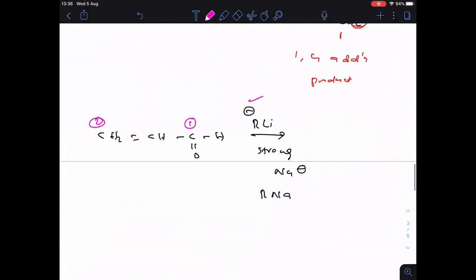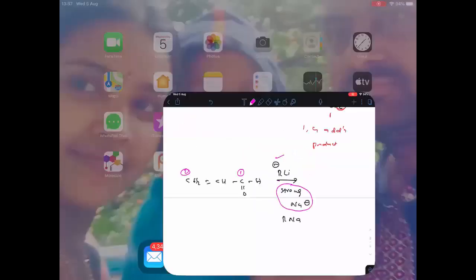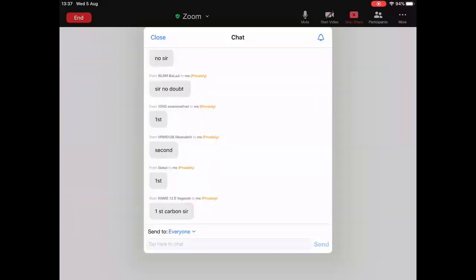And remember that R minus is the strong nucleophile, as I mentioned here. So that R minus attacks on first carbon or else second carbon, because both are positively charged, that I had shown you in the resonance hybrid. Come on, tell me your answer. R minus attacks on which carbon? First carbon or second carbon?